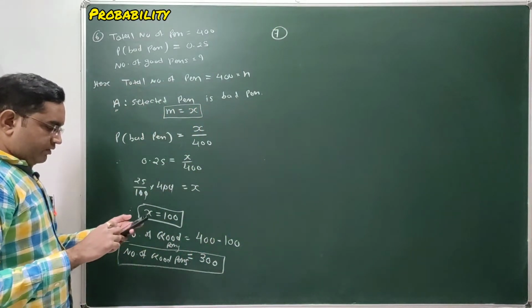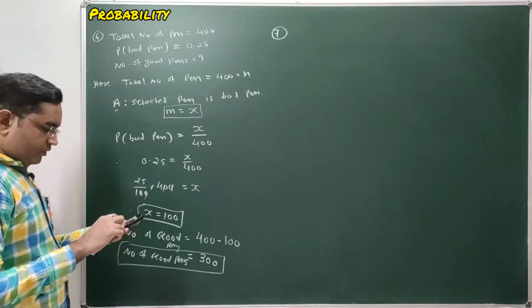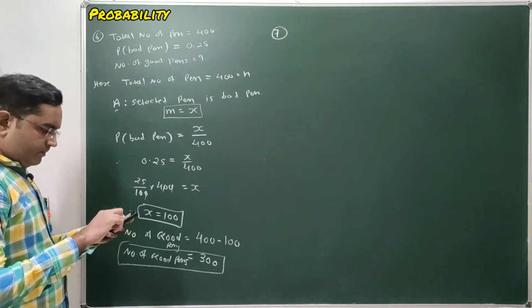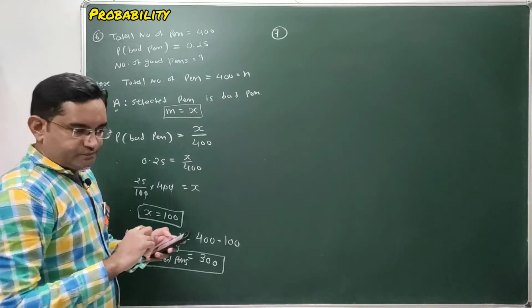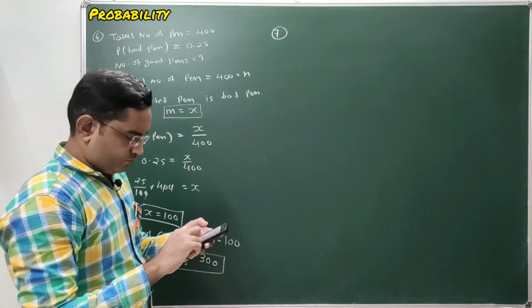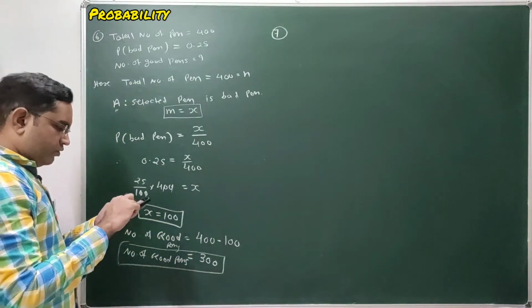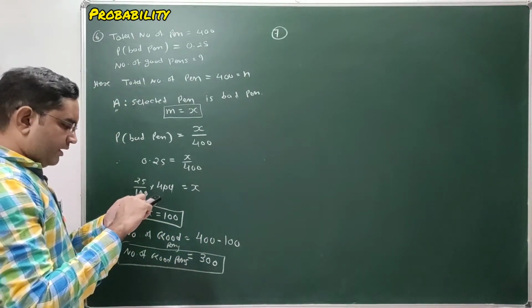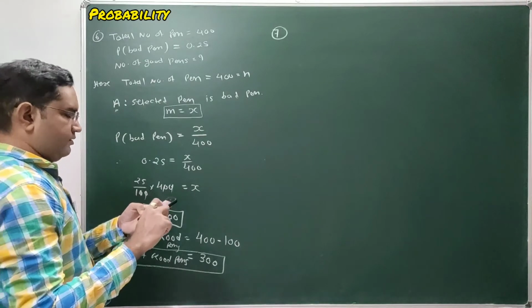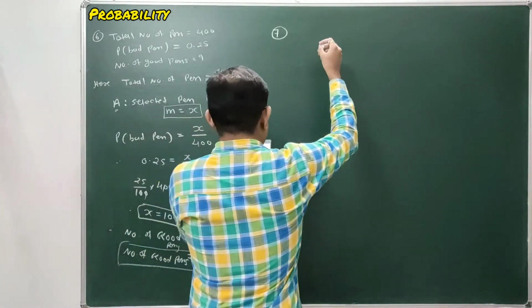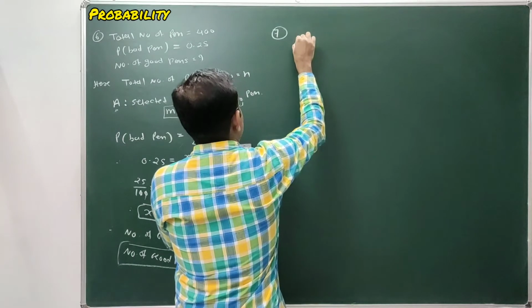Listen to the question carefully. Here we are given that a letter is chosen at random from the letters of the word assassination. Here the word is given, assassination.